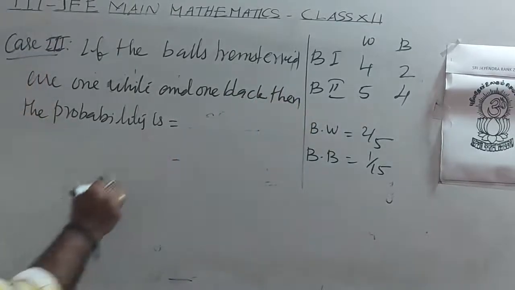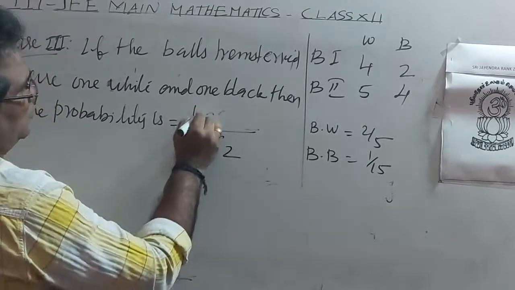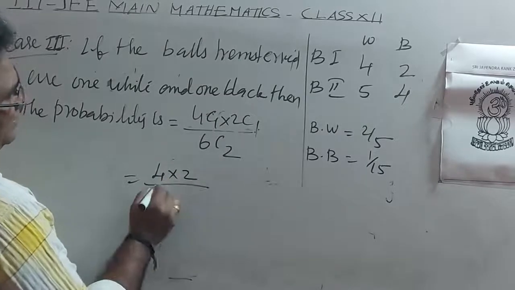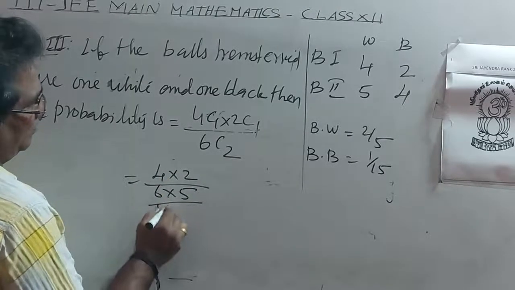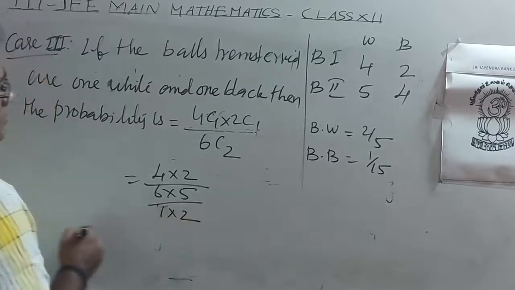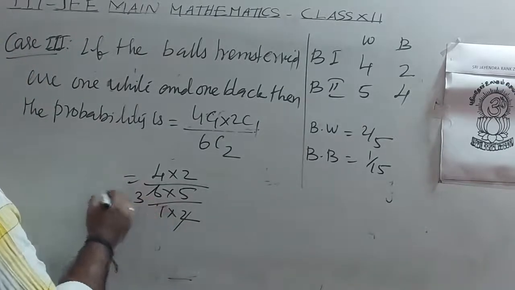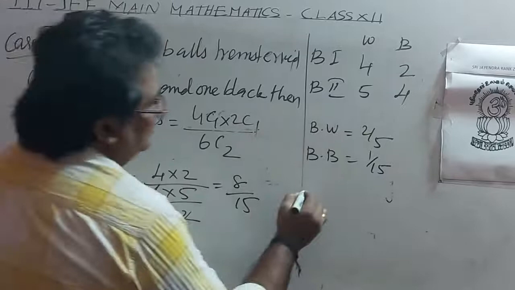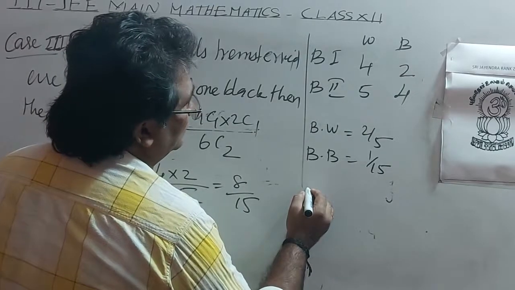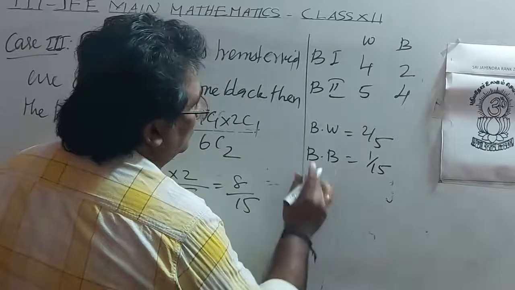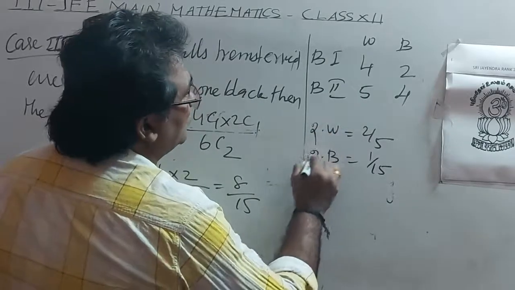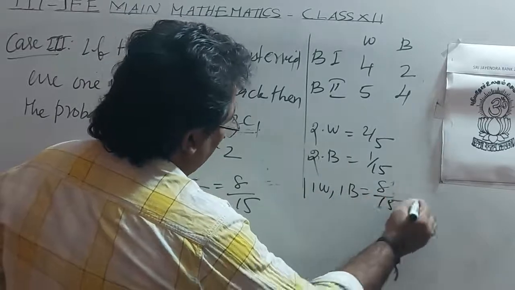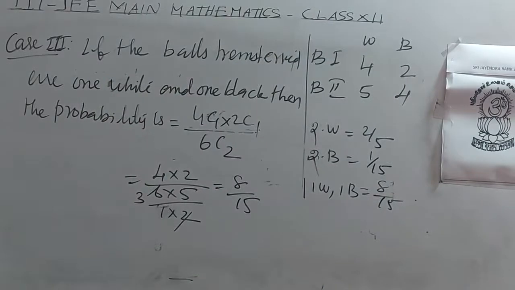Then the probability is 4C1 into 2C1 over 6C2, 4 into 2 by 6 into 5 by 1 and 2, that is 8 by 15. Here 2 white, 2 black, 1 white, 1 black, that is 8 by 15.